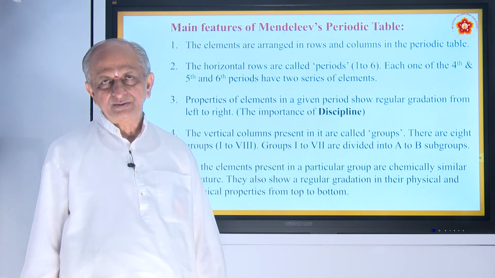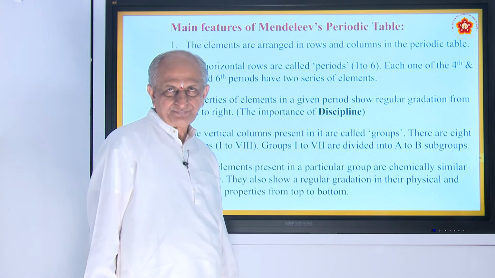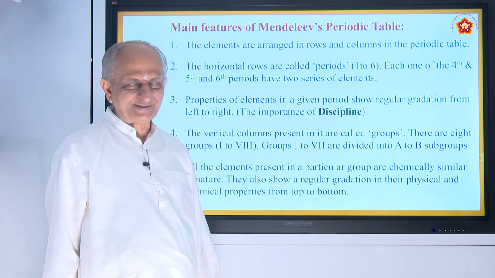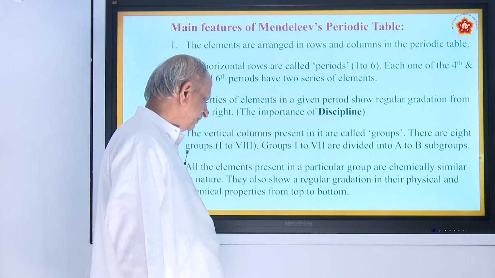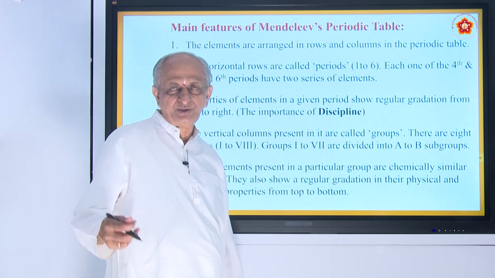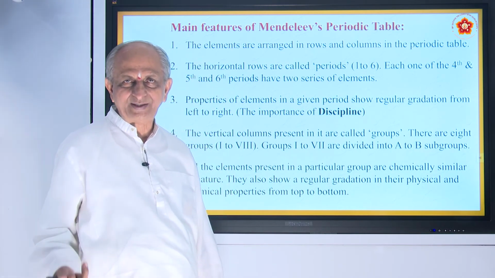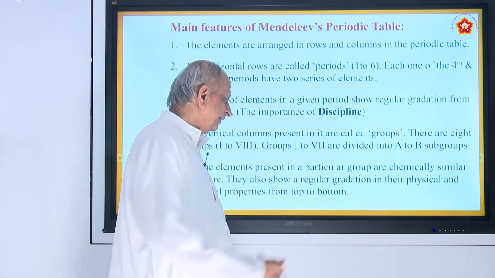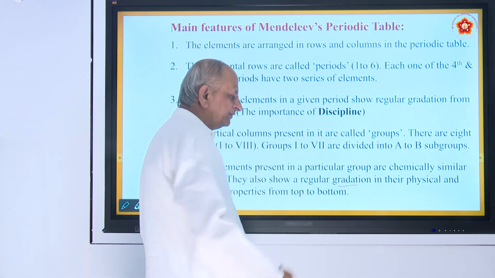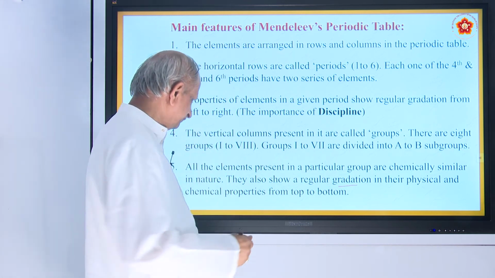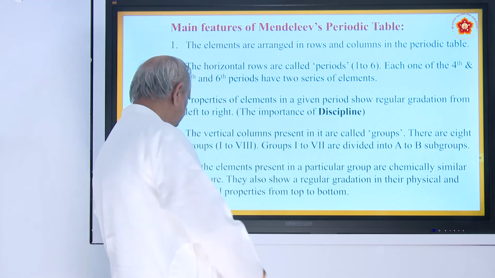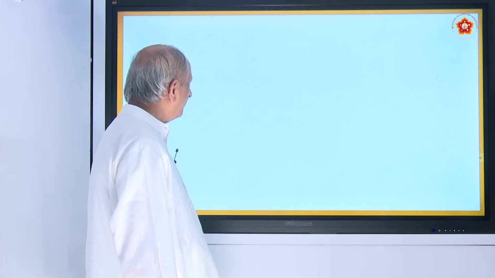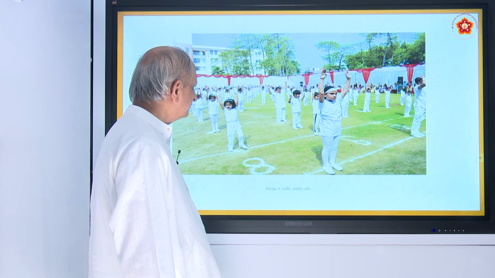Physical means what? Their density, their mass, their volume, temperature, etc. They are called physical properties. Chemical means action with oxygen, action with hydrogen, etc. So, there will be some similarity, and gradation means increase, regular change. So, these are some of the merits or features of Mendeleev's periodic table.